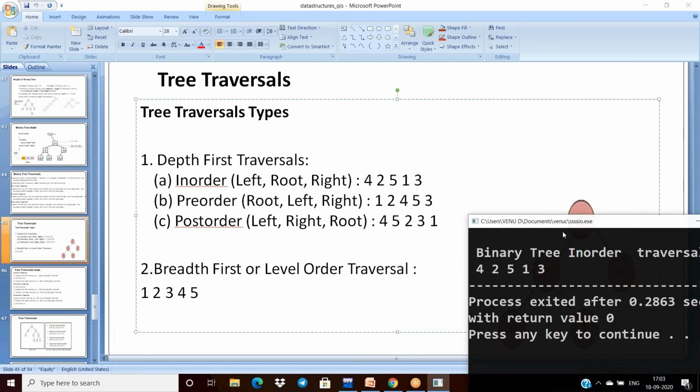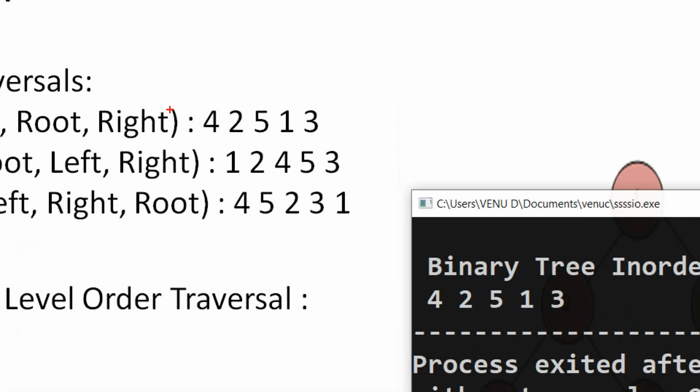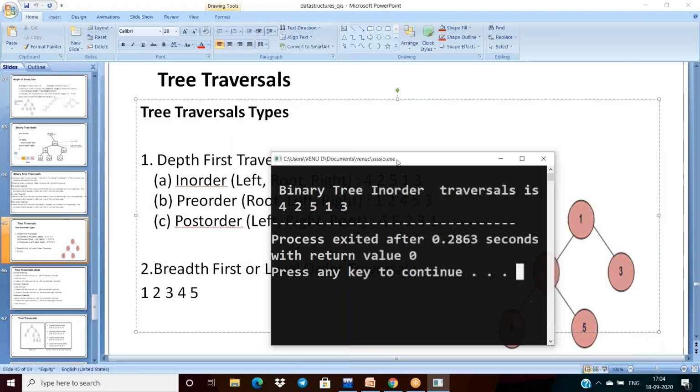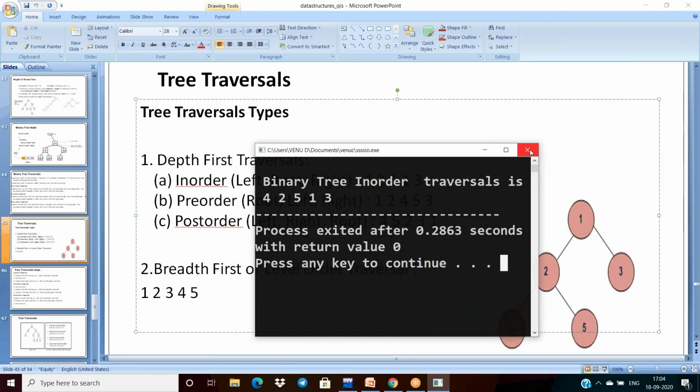First time, 4 2 5 1 3, correct. I'm getting in order. First 4, yes. Next 2, 5, 1, 3, correct. So this is about in order.